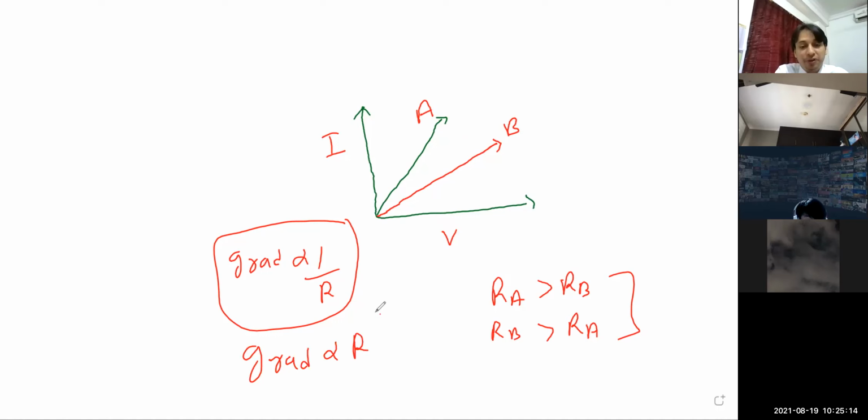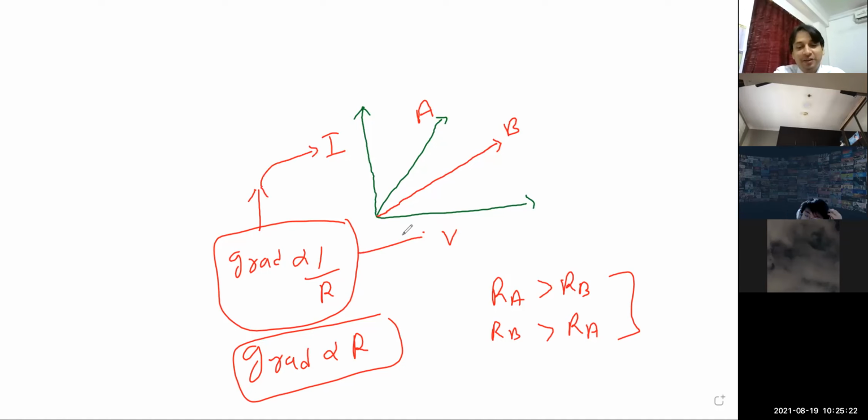I told you, children, that this equation is applicable when I is along the y-axis and V is along the x-axis. And the other relation is when the voltage V is along the y-axis.